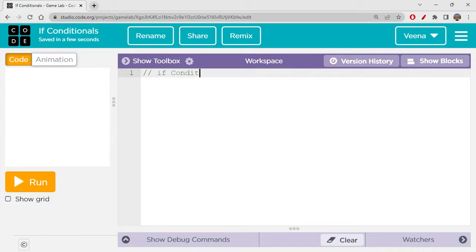Why if conditionals are very important is because we always want our computer to take decisions on its own, but it is not really capable of doing that. So for decision making, it's very important. Decision making is only possible when you have a brain. We as humans have our own brains, we can think for ourselves, so that's how you take decisions.